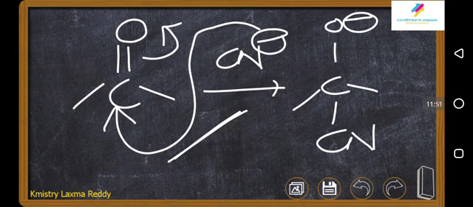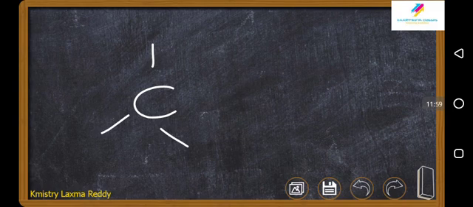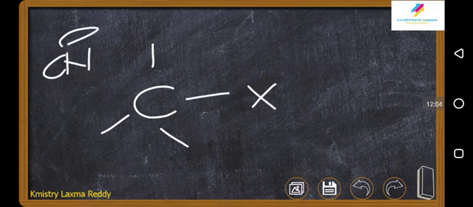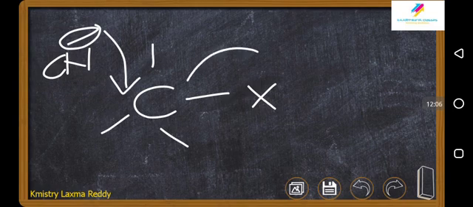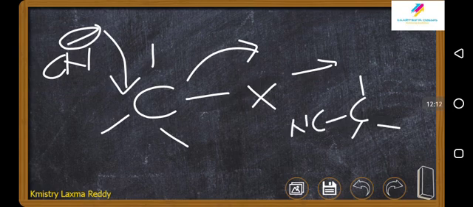Nucleophilic addition reactions. Similarly, you can go for nucleophilic substitution reactions. Have a look at this. Carbon having 3 groups and X. The cyanide minus type of group is attacking from here. This is going out. So what happens here? Carbon has 3 groups, cyanide is coming, X is out.